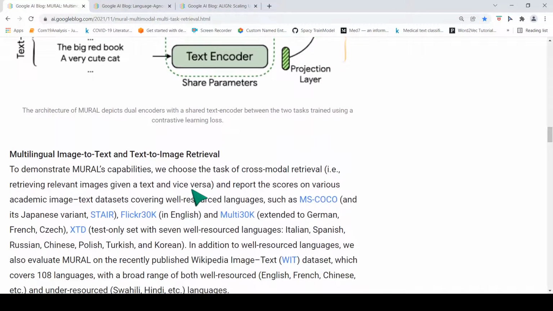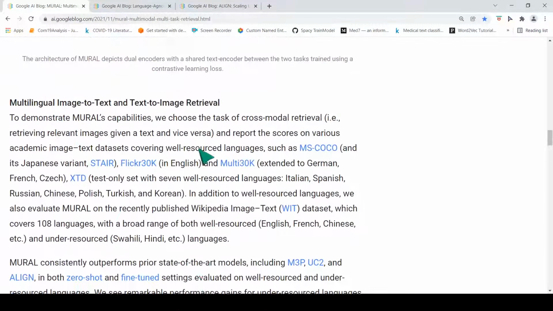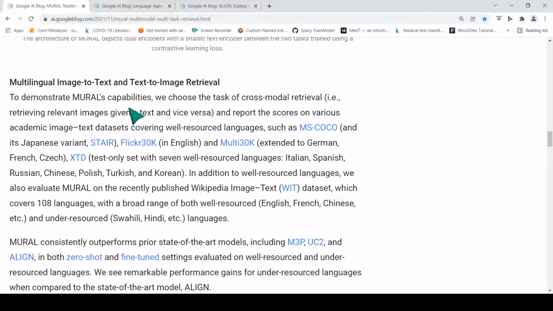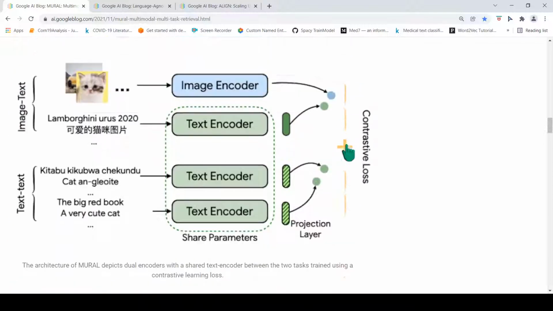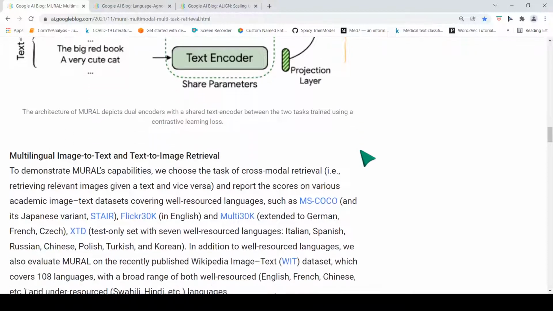So this is about MURAL. What they say is that to demonstrate MURAL's capabilities, we choose the task of cross-modal retrieval, retrieving relevant images given a text and vice versa. That is, retrieving relevant images if you give a text, or if you give an image, retrieving the relevant text. For example, if you give the Lamborghini image, you should get Lamborghini Urus as output. If you give this text, Lamborghini Urus, you should get the image. That is what is written over here.